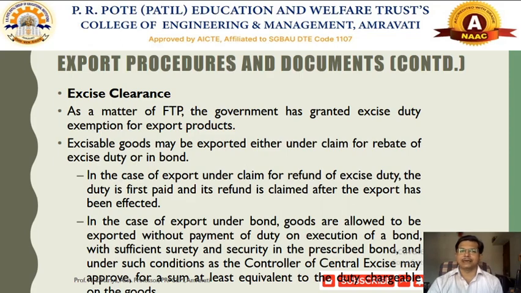So there will be excise clearances as well as customs clearances. The government has granted excise duty exemption for export products. There are different sorts of incentives that the government of India has made for export promotion. Whichever items or commodities are exempted from the excise duty, the necessary clearance should be obtained by the exporter.